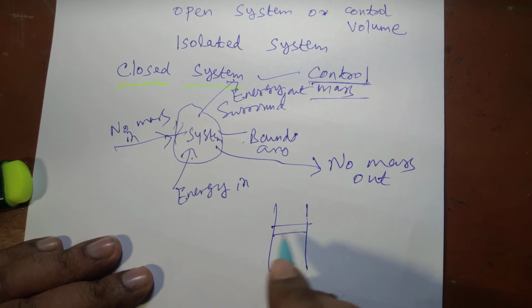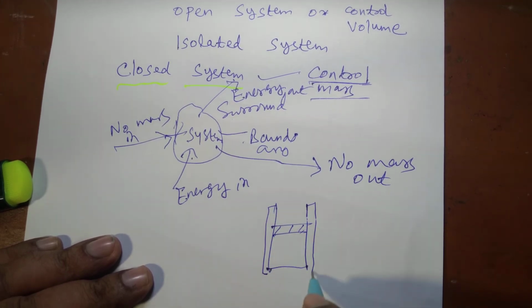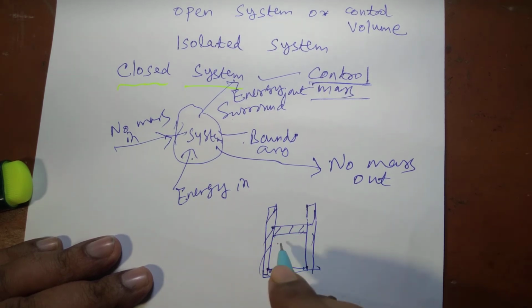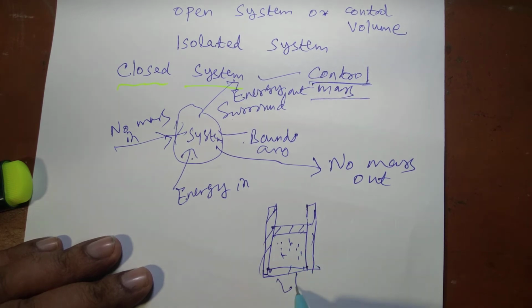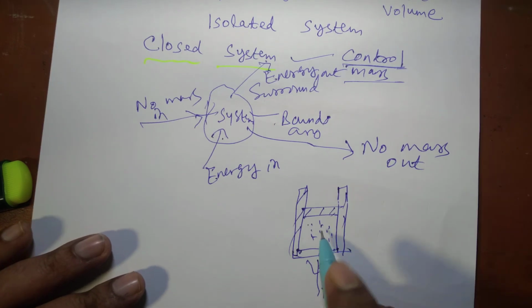Suppose there is some gas enclosed in a cylinder bounded by a piston. If we supply energy in the form of heat by having a burner below it, there is no mass interaction taking place.